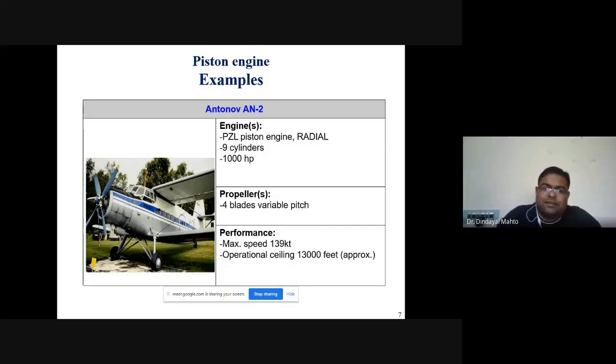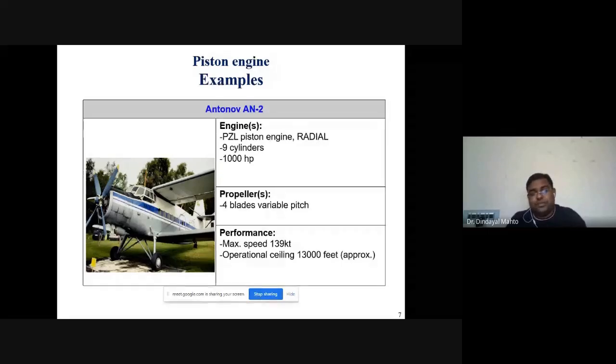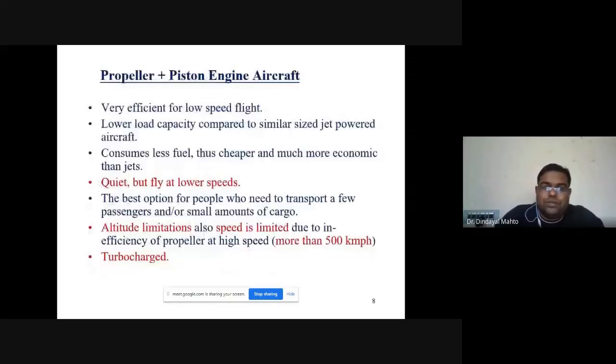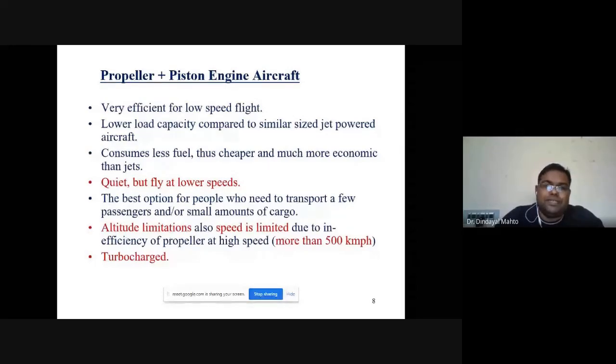Maximum height up to which it can operate is 30,000 feet. As I already said, piston engines have a problem of altitude limitation, but they are very good for low speed and low altitude applications, or for sports aircraft. So these are the relative advantages and disadvantages of the propeller piston engine aircraft.